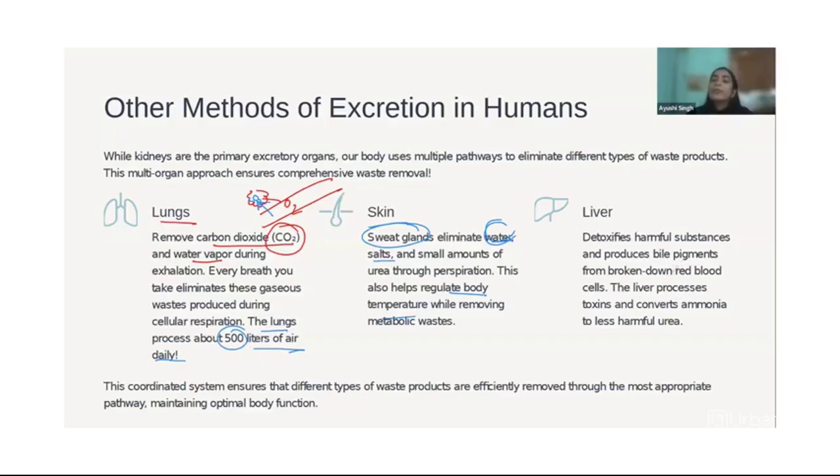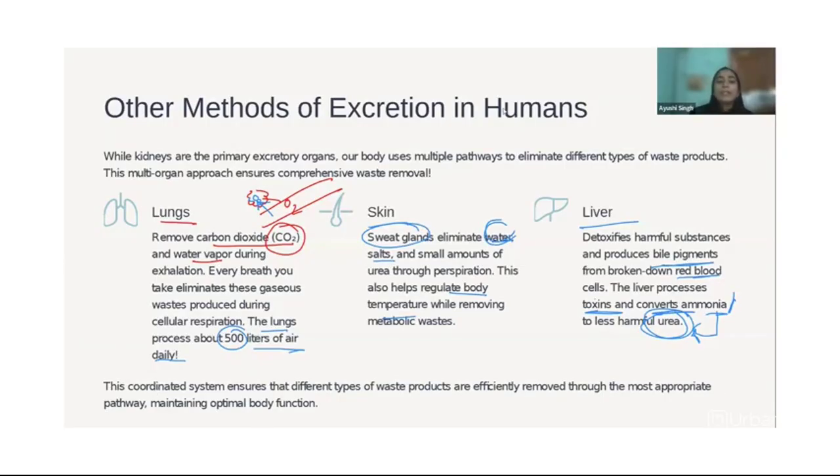Then the liver. The liver produces bile pigments from the broken red blood cells, and it processes toxins and converts ammonia to a less harmful substance. Ammonia is more toxic and cannot stay in our body for a long time, so it gets converted into urea quickly. We'll see in depth how the liver works in the digestive system.